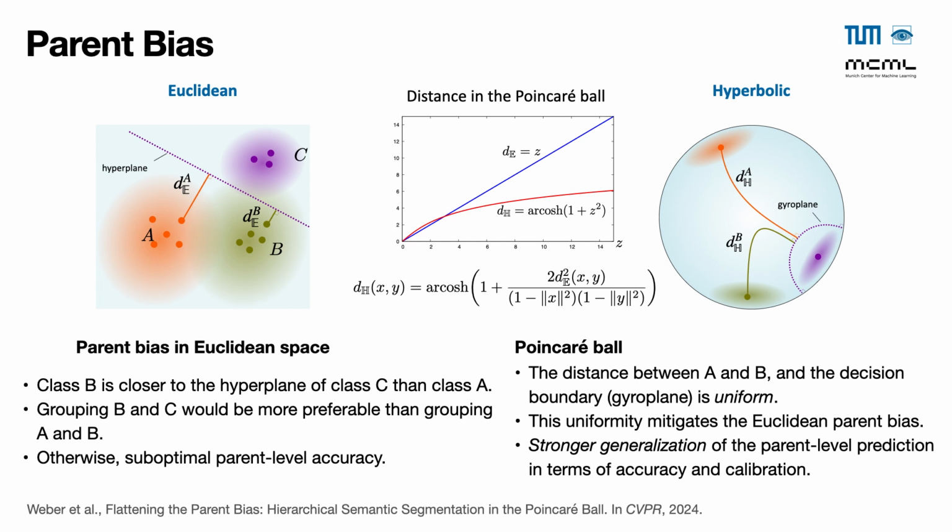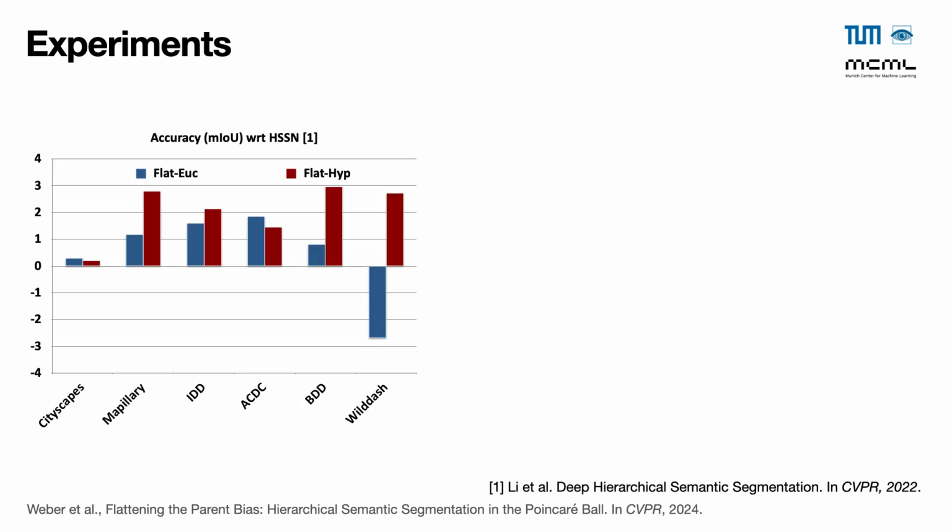An explanation can be found with a simple analysis of the respective distances. In particular, hyperbolic distance, in red on the graph, is strictly concave with respect to Euclidean distance, in blue. It follows that a change in the Euclidean distance between two embeddings will be more mitigated in the hyperbolic space than in the Euclidean one. We conclude that hyperbolic representation flattens the parent bias.